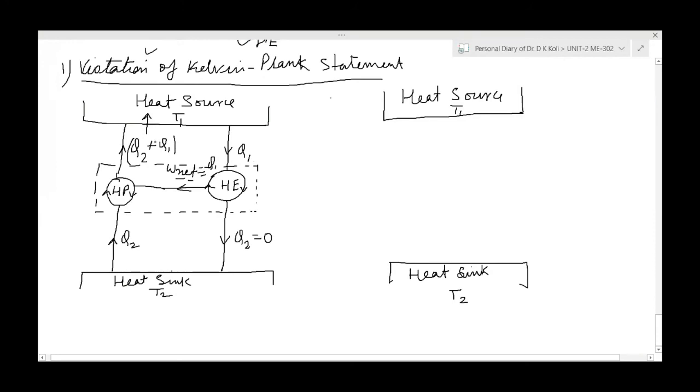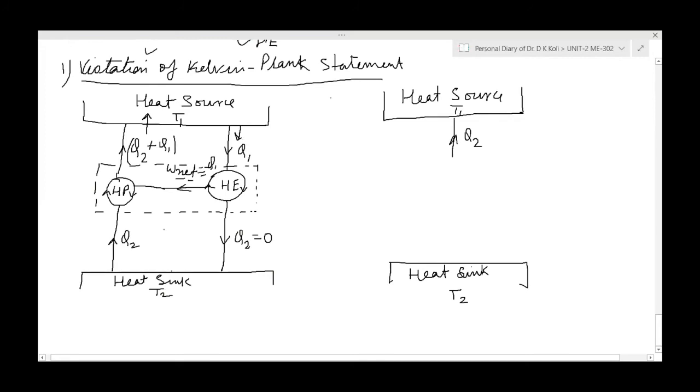We are giving Q2 plus Q1 amount of heat to the heat source, but we are taking Q1 amount of heat from the heat source. So what is the net effect? What we are giving means Q2 plus Q1 minus Q1. Q2 plus Q1 is the greater value. It means we are transferring Q2 amount of heat to the heat source. Is it okay? Q1 we are taking.